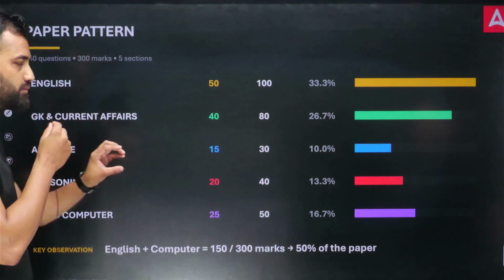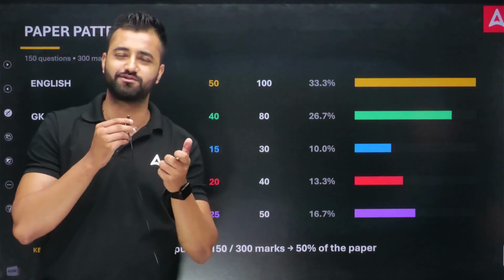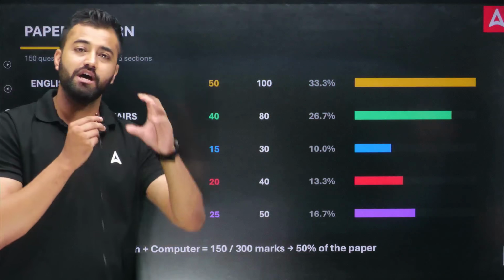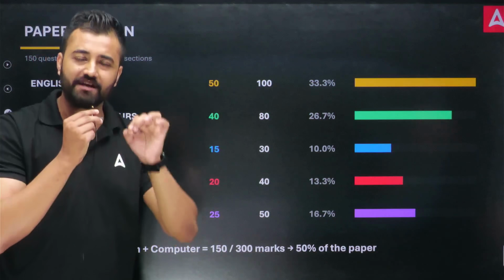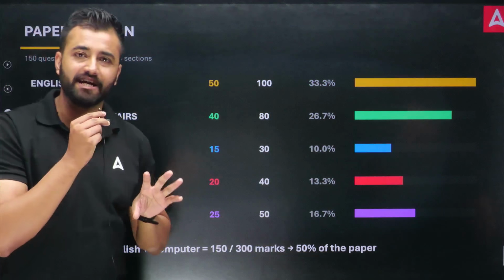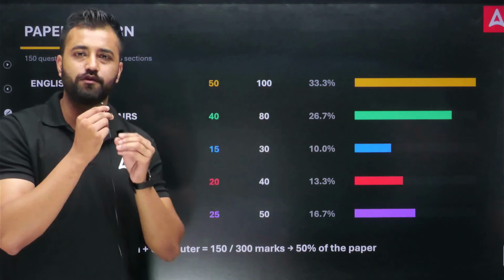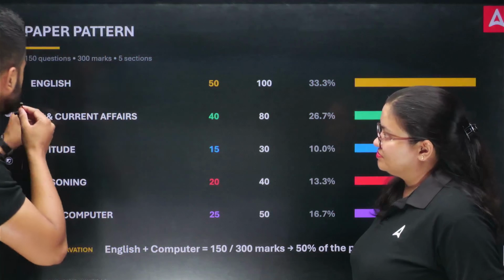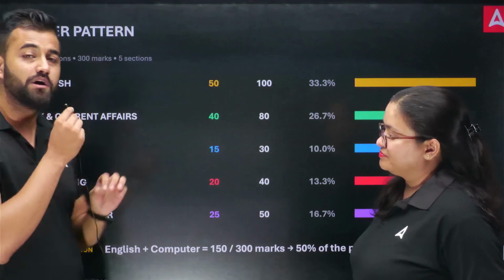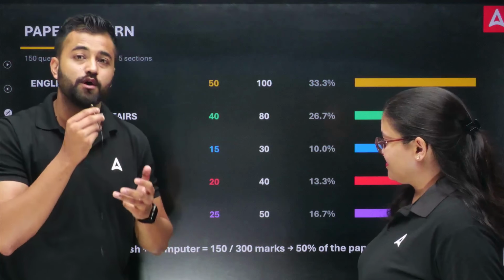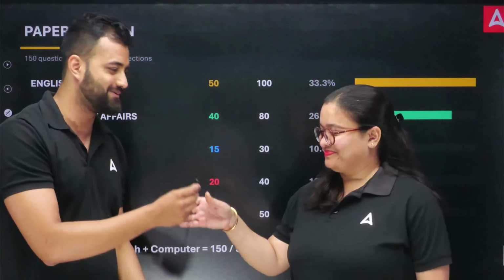Then aptitude and reasoning were very, very easy. I got feedback from my students, and I was very happy that they could score 70 out of 70 marks. So now let's understand each subject in detail. I'll ask Julie ma'am to come forward and give you a brief about GK, current affairs and basic computer, what the level was and what type of questions were asked. So ma'am, I hand it over to you.